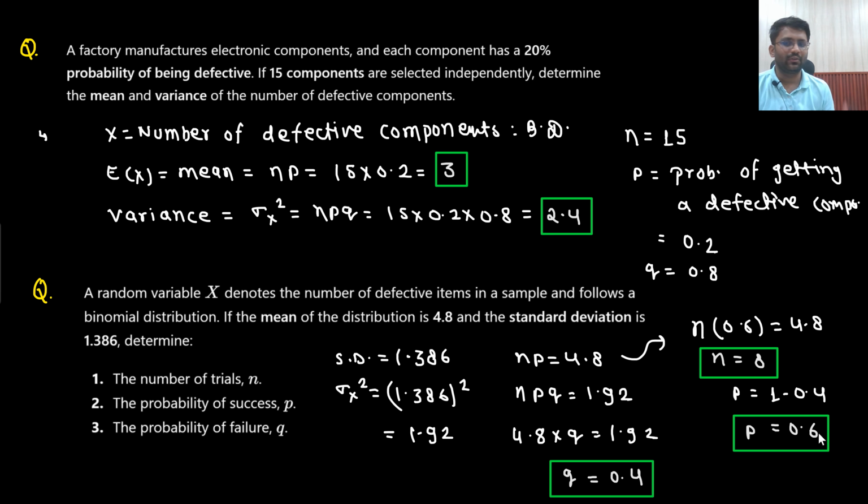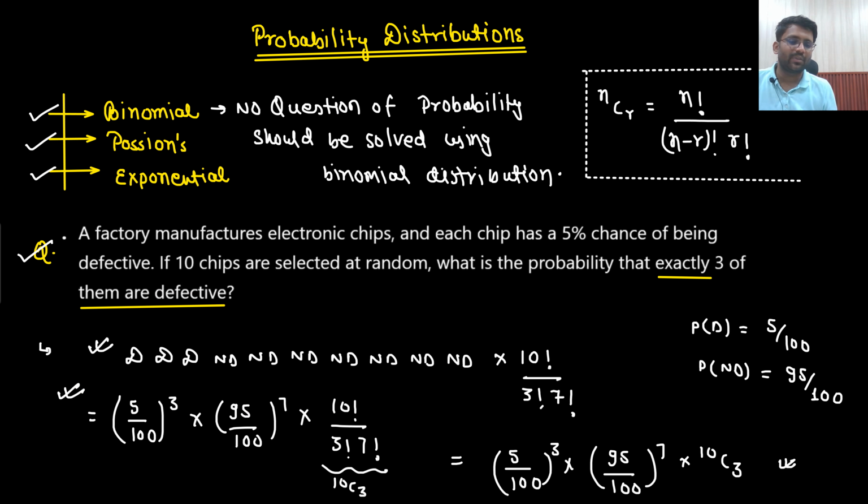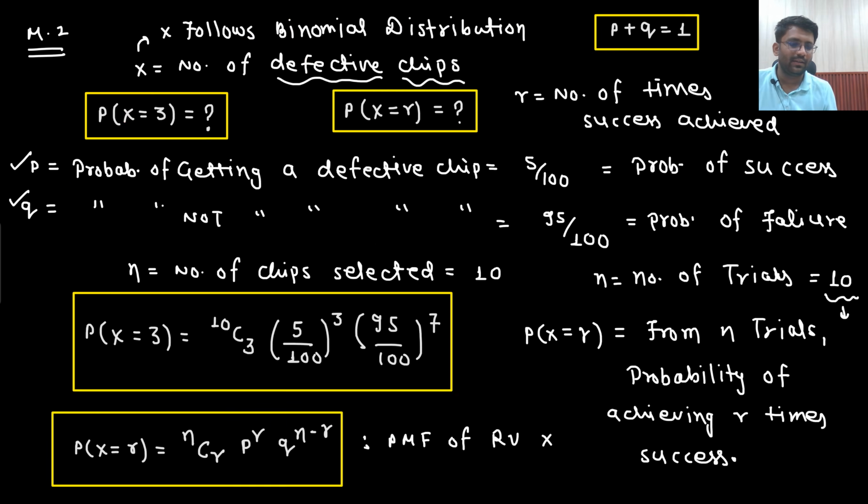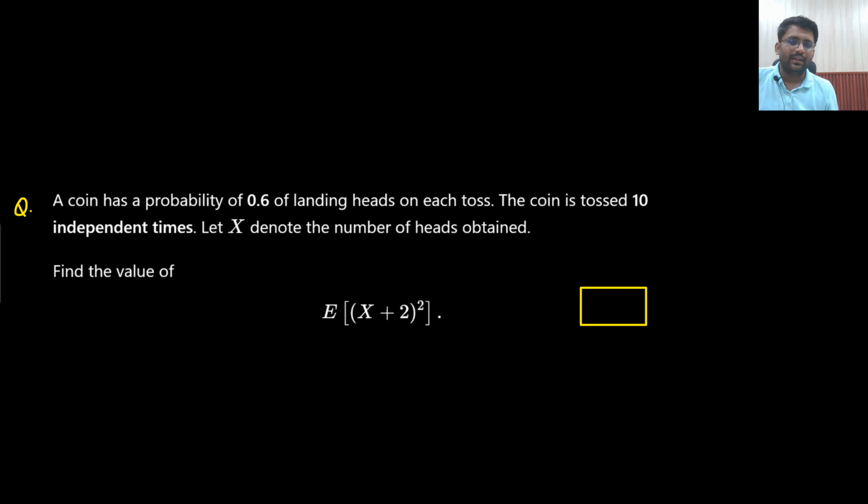This is the answer. Very simple concept, and these kinds of questions are very famous in the examination hall. I don't know why they ask these kinds of questions again and again. If they are asking some question from binomial distribution, then this is the first question they will be framing. Or they can frame the question based on probability, but based on the probability, we will solve in this manner.